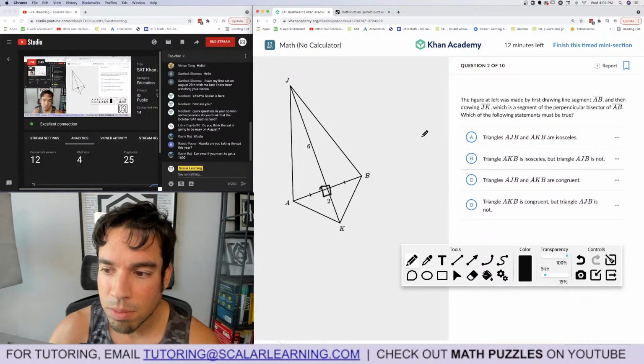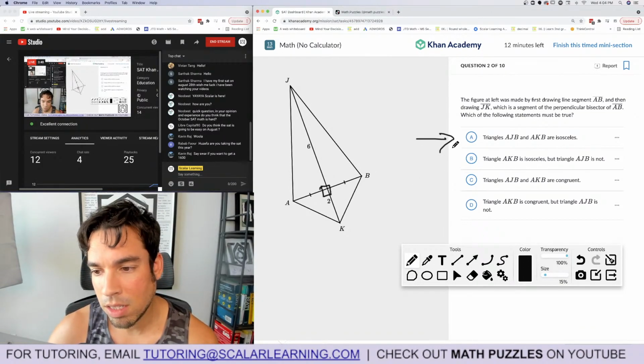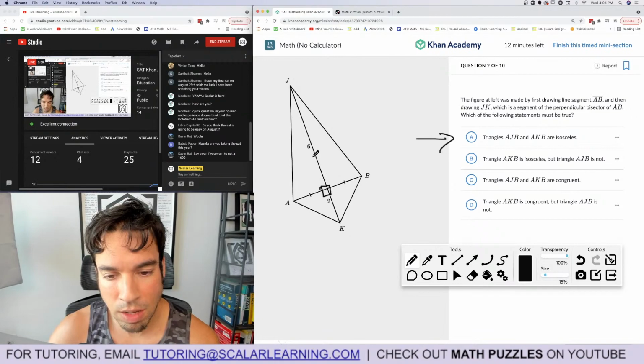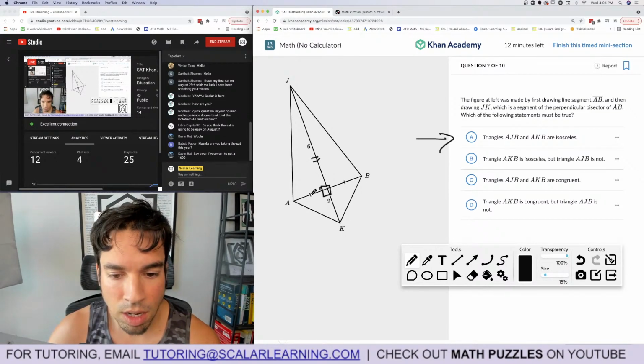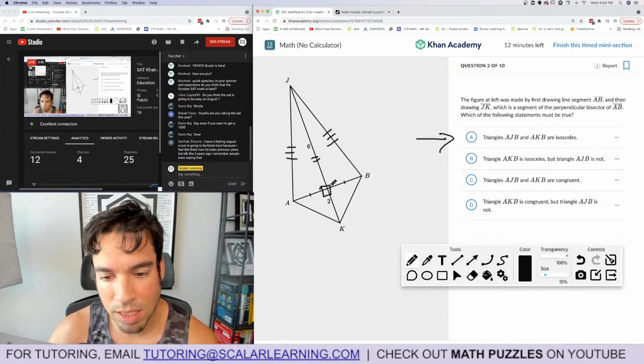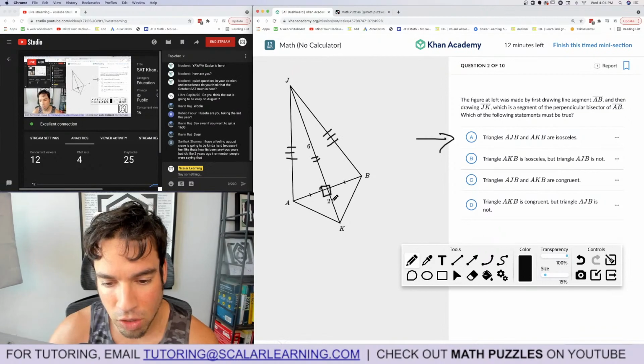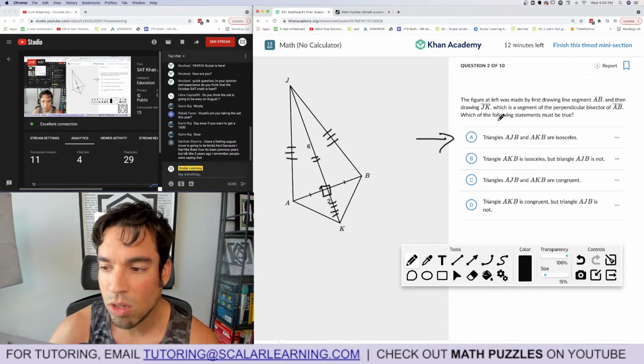Oh, it does have to be true because here's why. The reason why this is probably true is because if I use my triangle theorems, side, angle, side means these two triangles are congruent, which means these two sides have to be equal, which means that's isosceles. And I would do the same thing here. They share this side, angle, side. Once again, that means these sides are equal, which means those are isosceles.